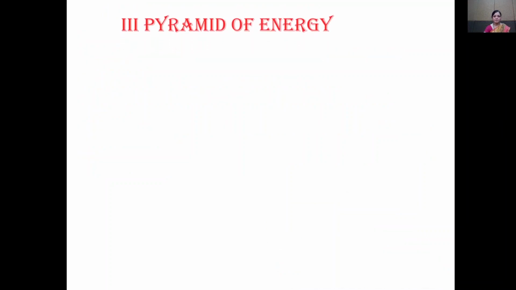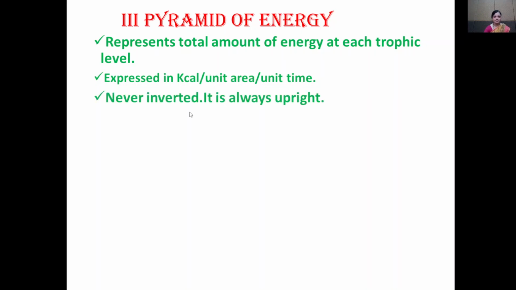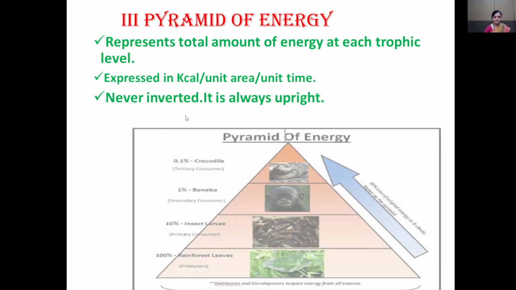Now see the third type, that is the pyramid of the energy. What is pyramid of energy? It represents the total amount of energy at each trophic level, and it is expressed in kilocalorie per unit area per unit time. It is never inverted. This is the important point. And pyramid of the energy is always upright.